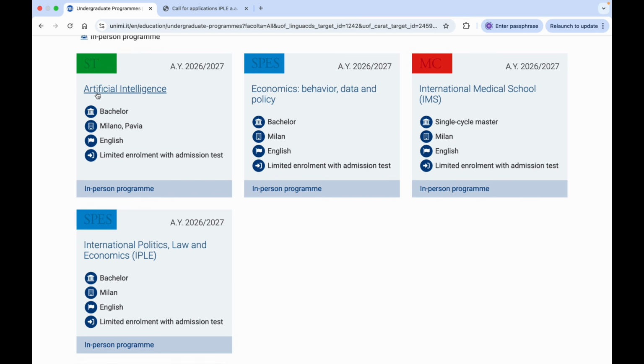So for the first course, international students have to present the SAT test, and if there is a student from the EU, or if non-EU students are already residing in Italy, they have to present the TOLC test or the SENT test, and if a student is living outside Italy and outside the EU, then they have to present the SENT test. But for these two courses, economics and international politics, students have to present the SENT test in the given period. So these are some key details.